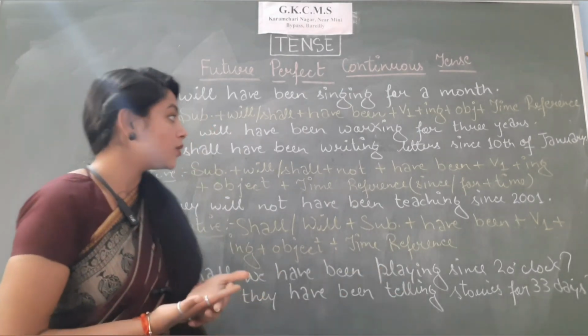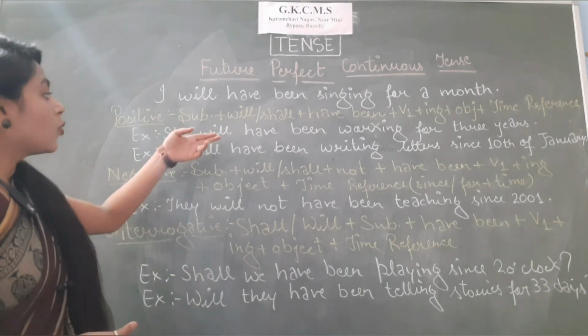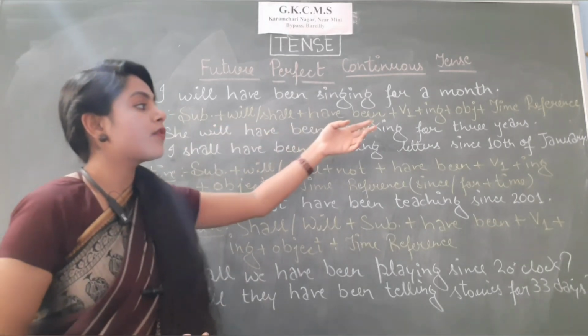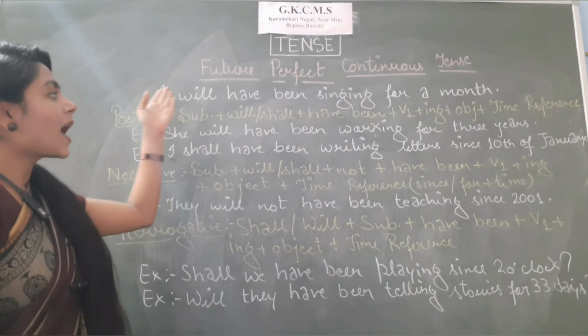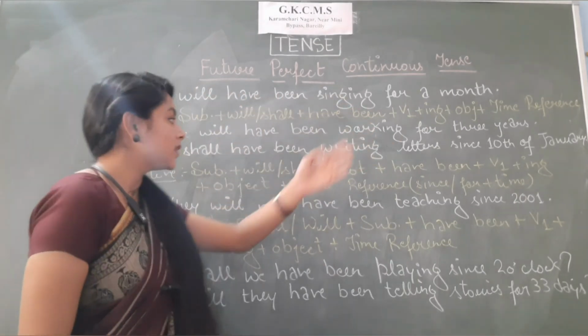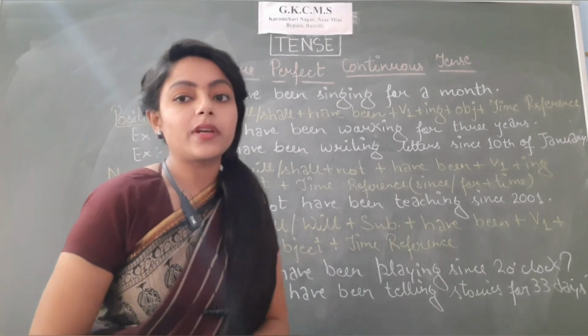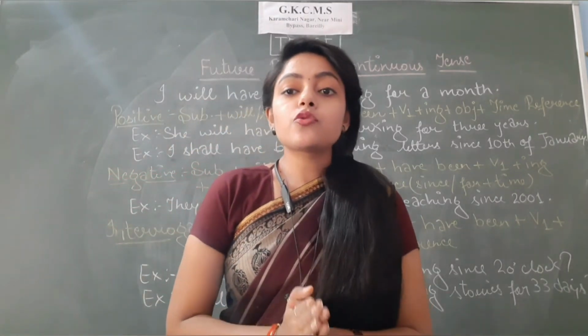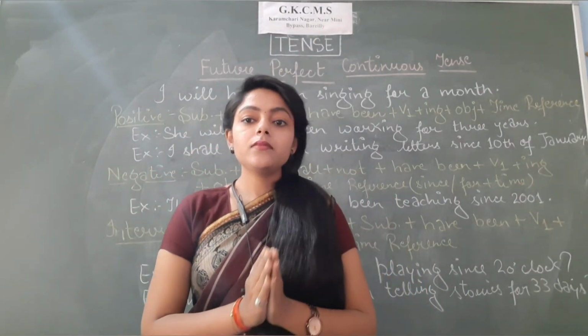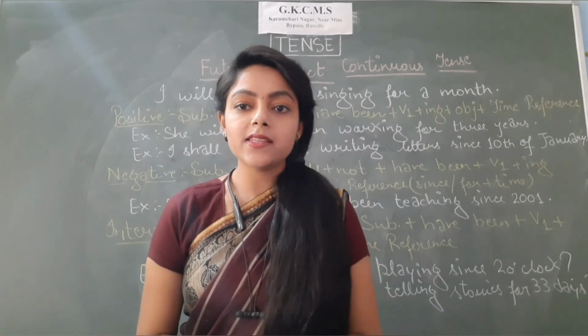Let's take one or two more examples. Will she have been working for 3 years? Will I have been singing for a month? Shall I have been writing letters since 10th of January? So students, with this the series of tenses ends here.